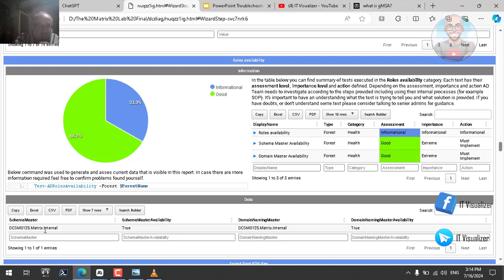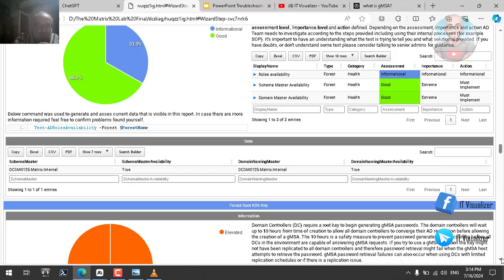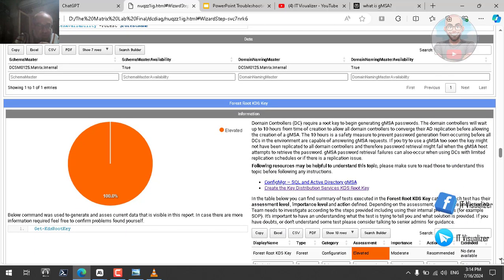Okay, so here it is saying that the primary domain controller is the schema master, and the primary domain controller is the domain naming master. So we have these two, and actually this is a very good test. All of these are successfully passed.